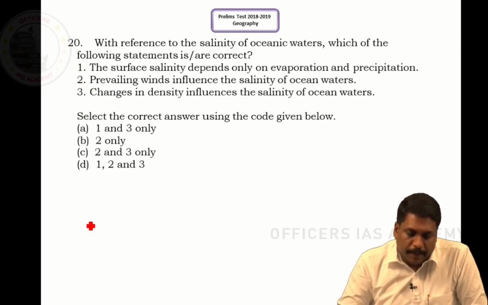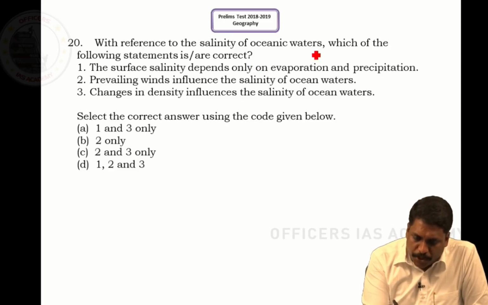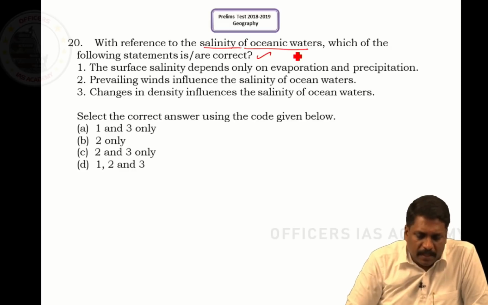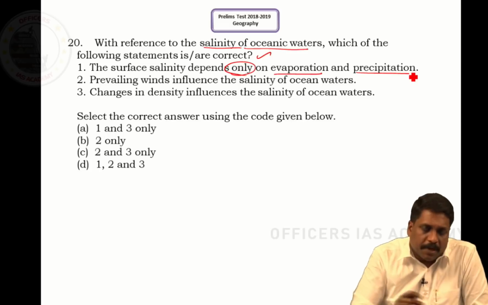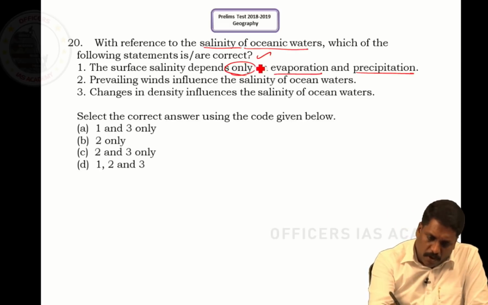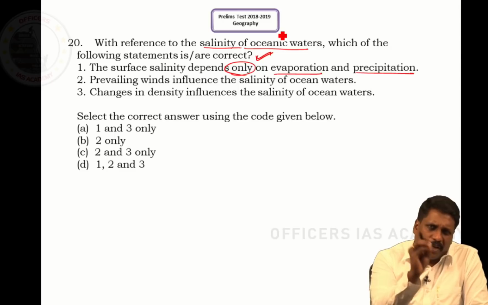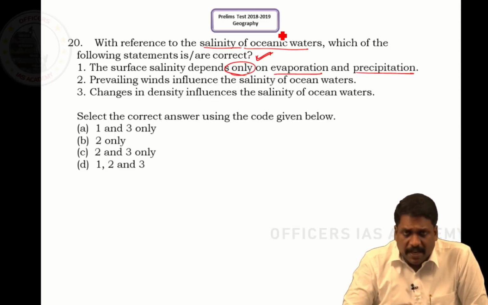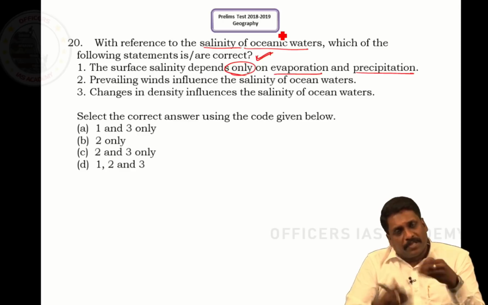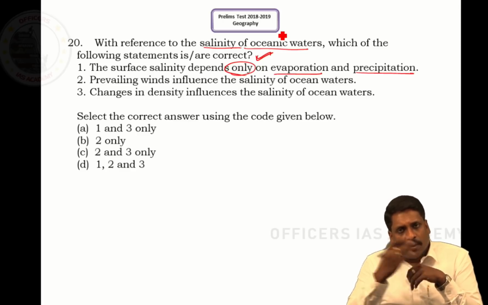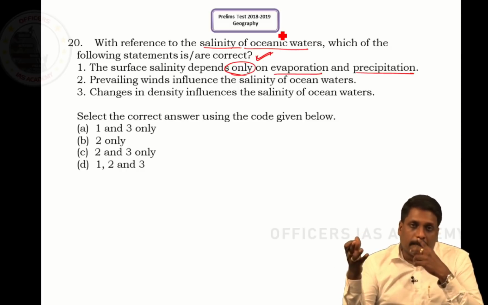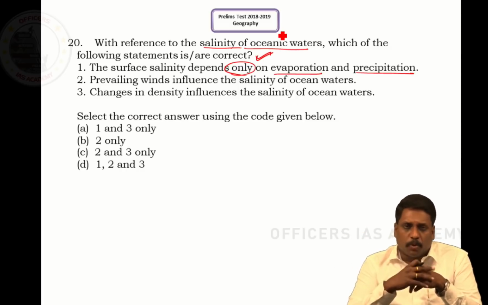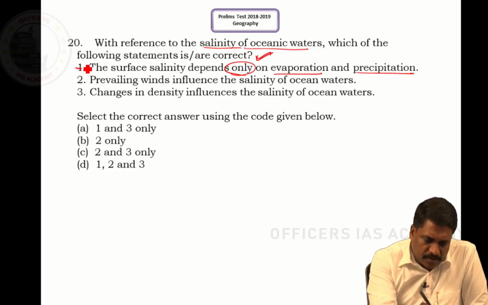So, coming to question number 20. With reference to the salinity of the ocean waters, which of the following statements is right? Statement 1 says surface salinity depends only on evaporation and precipitation. Whenever we come across the word "only", approach it very cautiously. It is not only evaporation and precipitation which determine ocean water salinity; continentality, influx of fresh water, ocean currents, etc. also determine it. It means statement 1 is wrong.